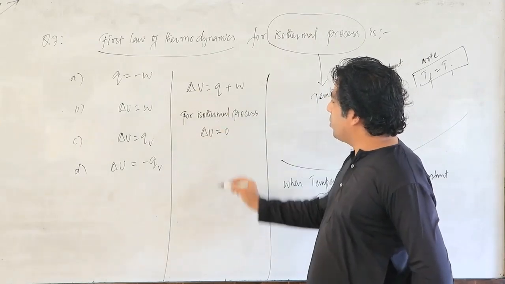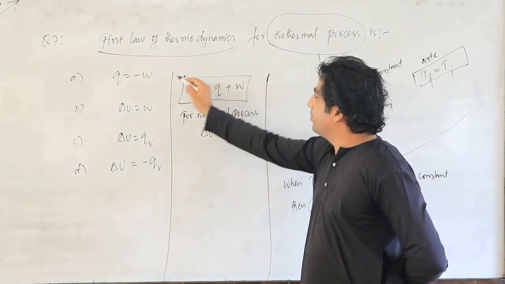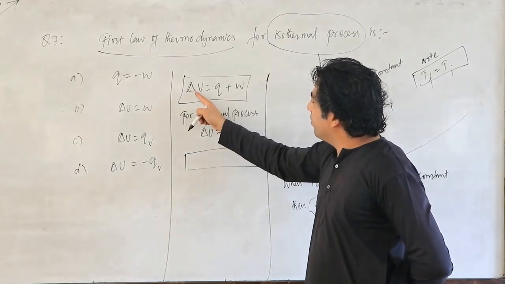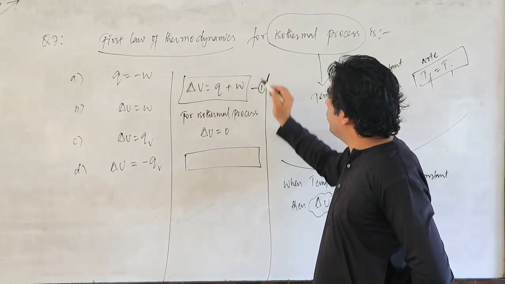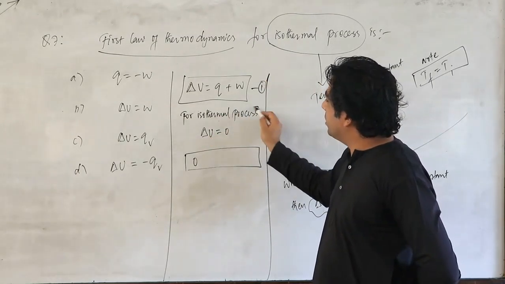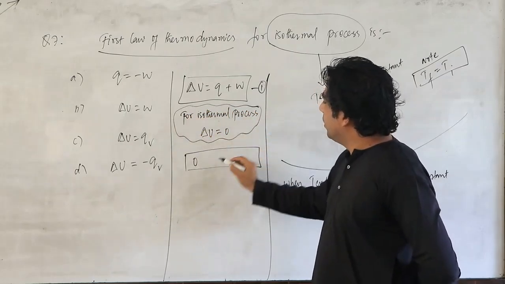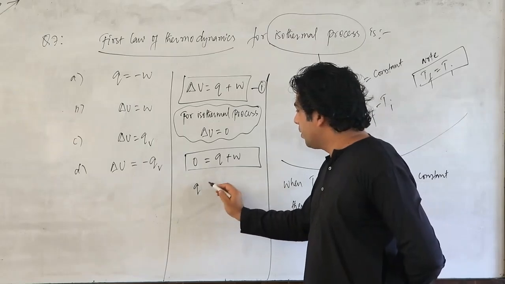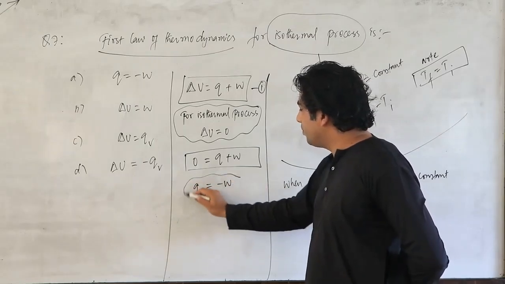So what is my equation? This equation will become like this, my dear friends. In place of delta U, let's put this equation number 1. I will write down 0 because delta U for isothermal process is 0. So that's equal to Q plus W, and finally I will get Q is equal to minus W.